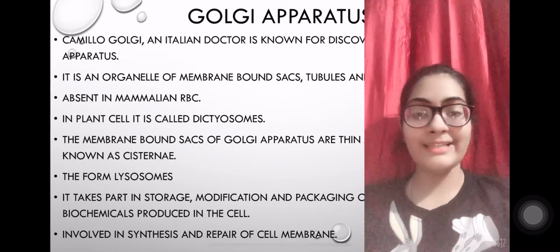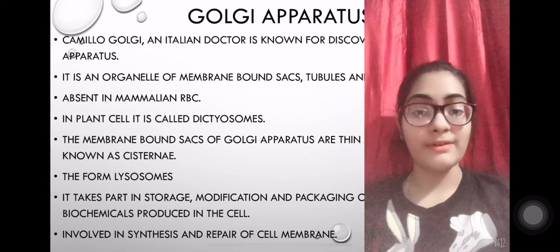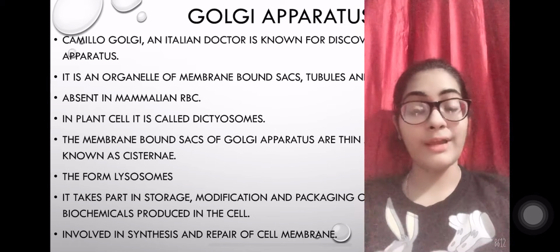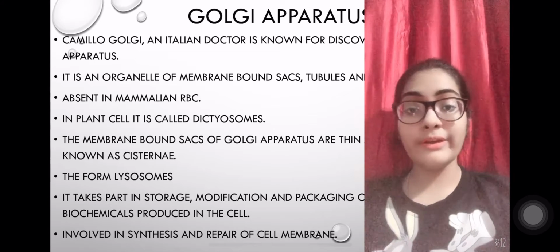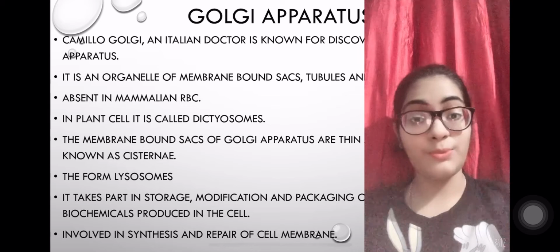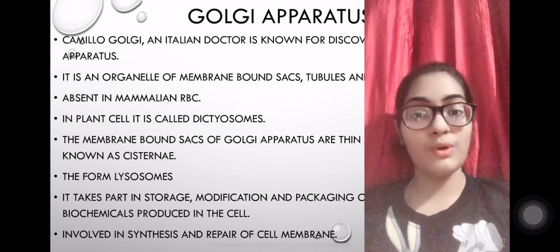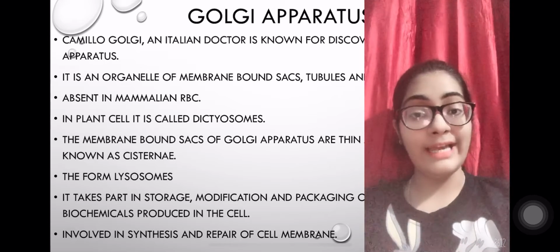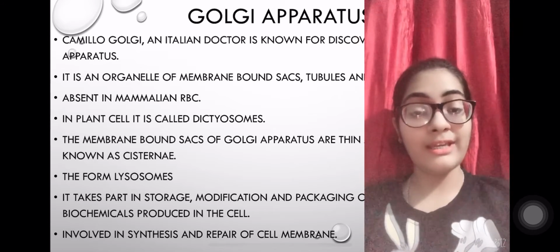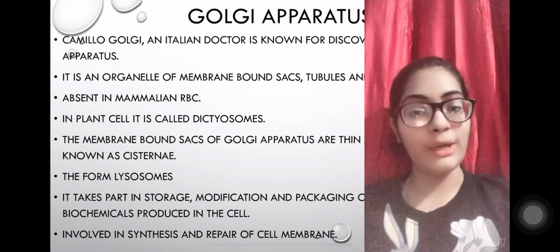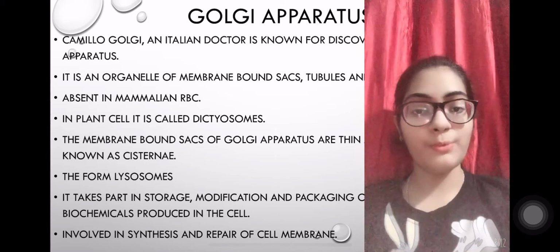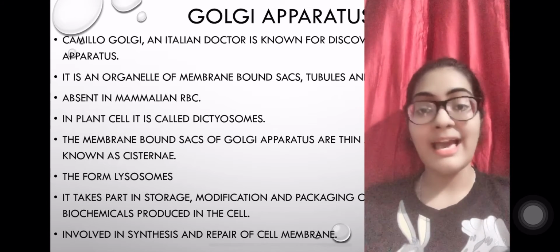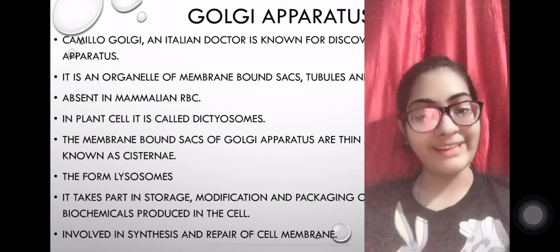In plant cell, it is known as dictyosomes. The sacs in the Golgi apparatus are thin and curved, and they are known as cisternae, which we have already seen in the video. Its functions are, it forms lysosomes, which we are going to discuss in the next slide. Then it helps in storage, packaging and modification of various biochemicals in the cell. That's a very important function. And it is also involved in synthesis and repair of cell membrane, right?